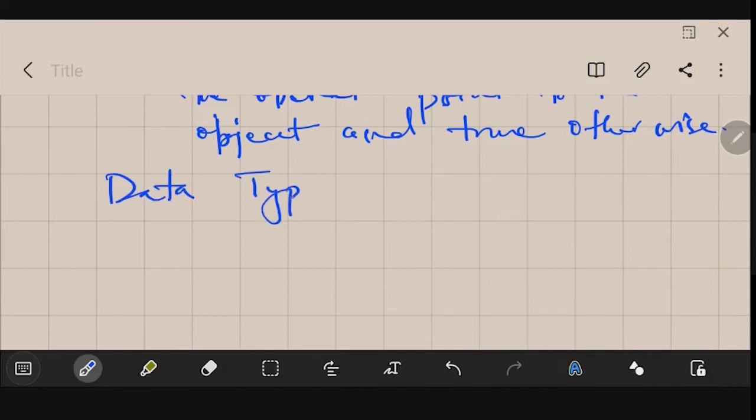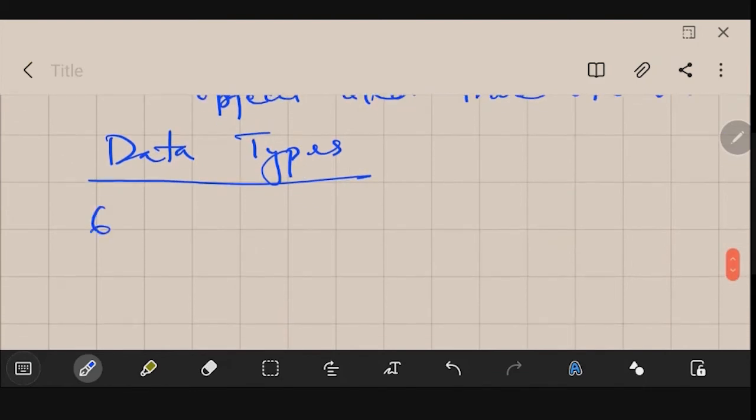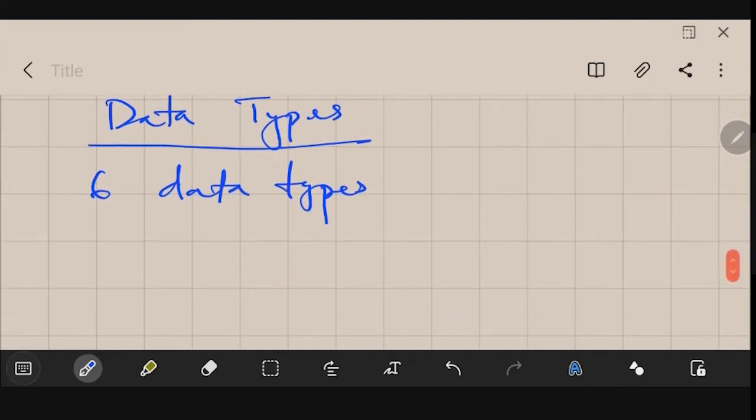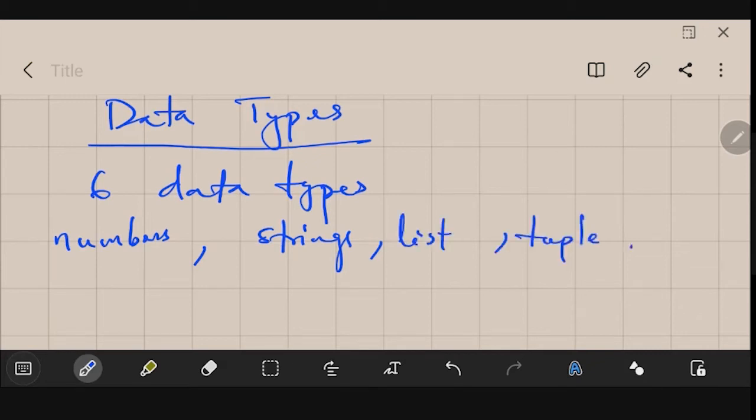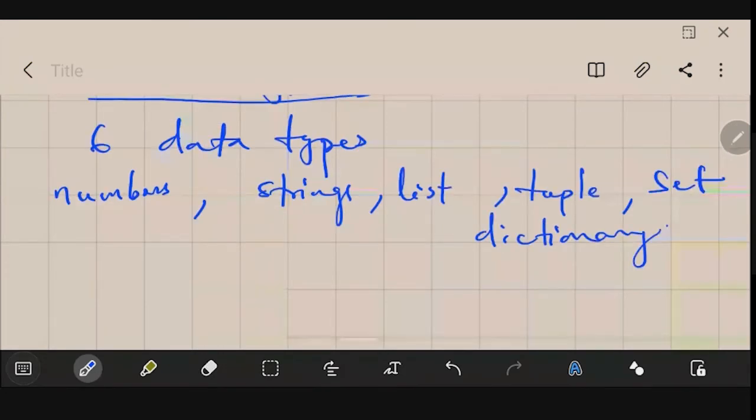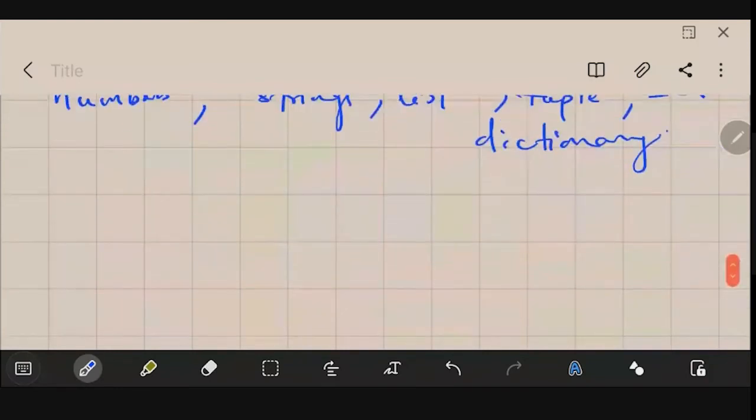So data types in Python. A total of 6 data types are there in Python. Okay, so they are these one by one. Let me write. One is your numbers, then there is your strings, then there is this list, then this tuple, then there is a set, and then there is this dictionary. So one by one we will discuss this. First is obviously the numbers.